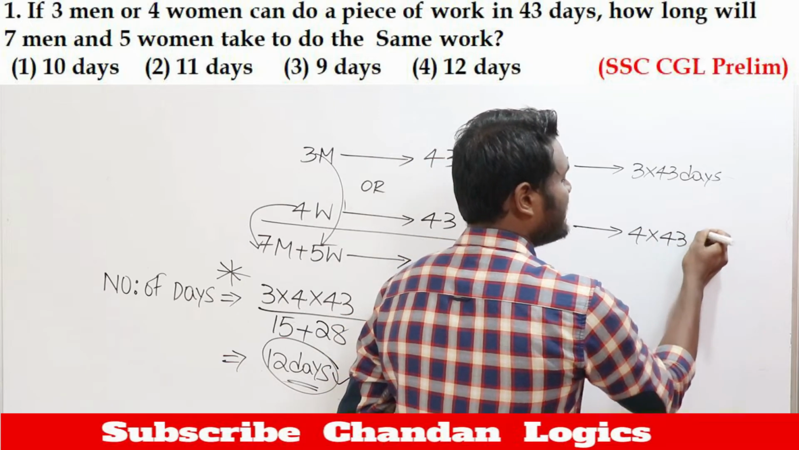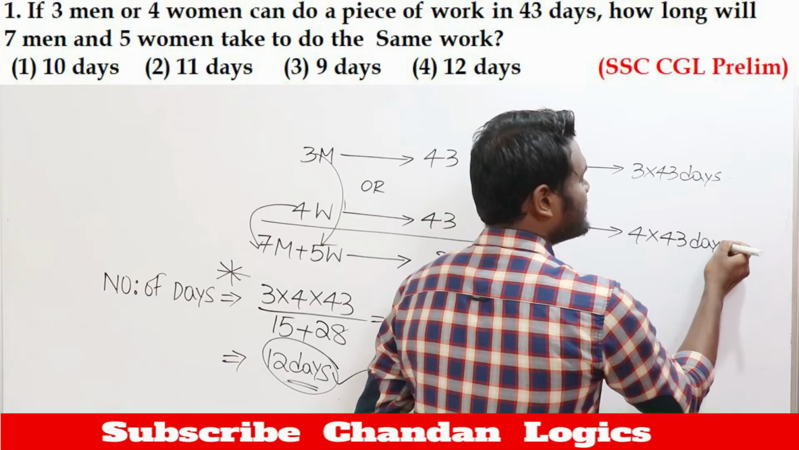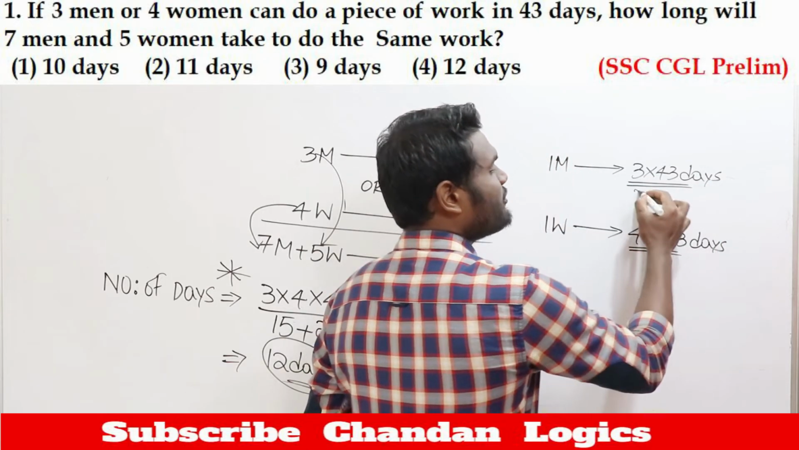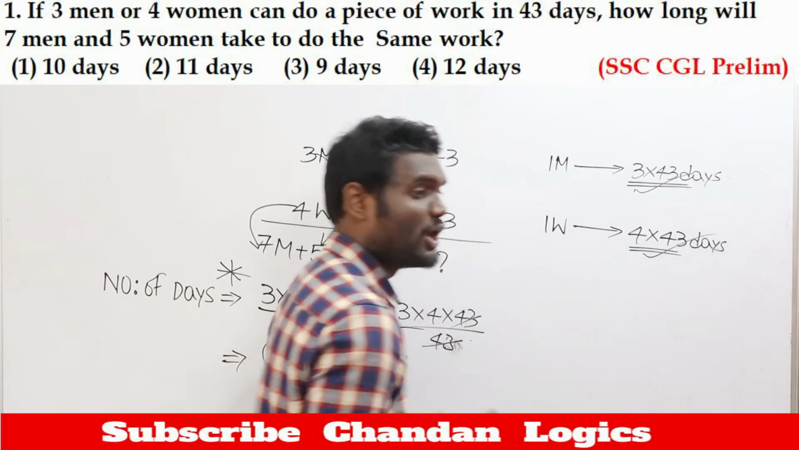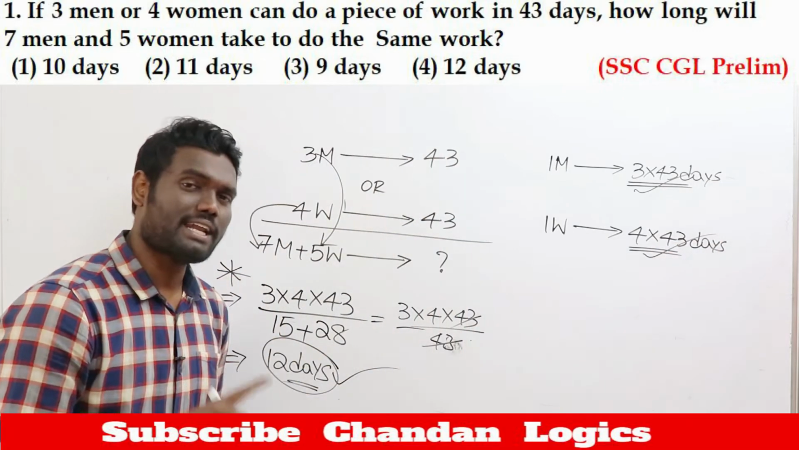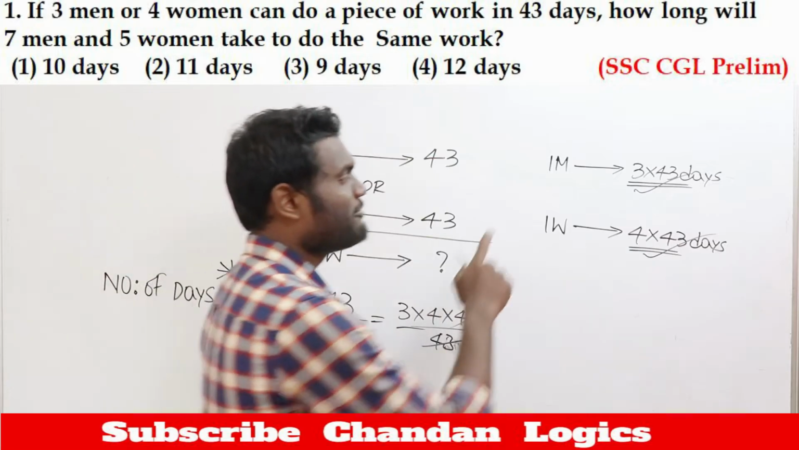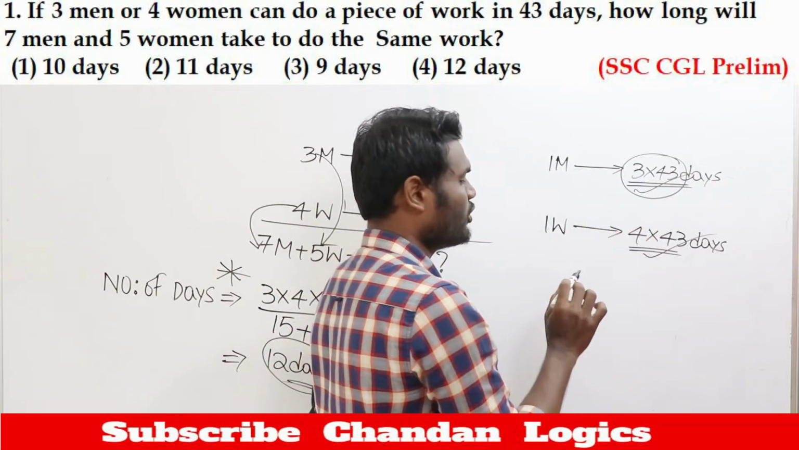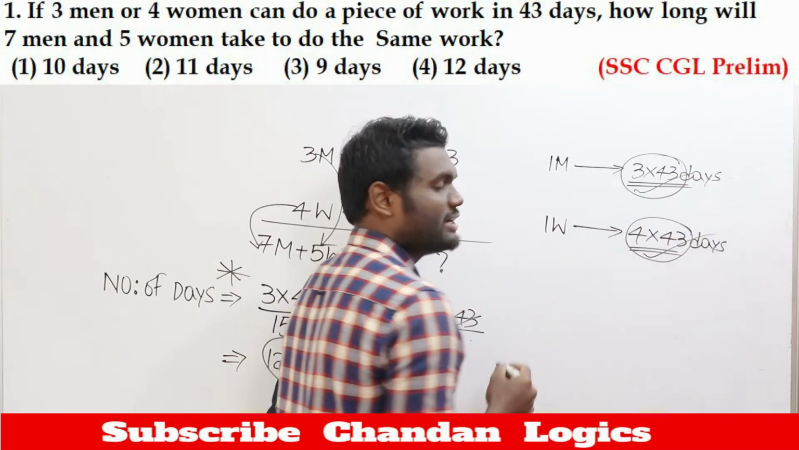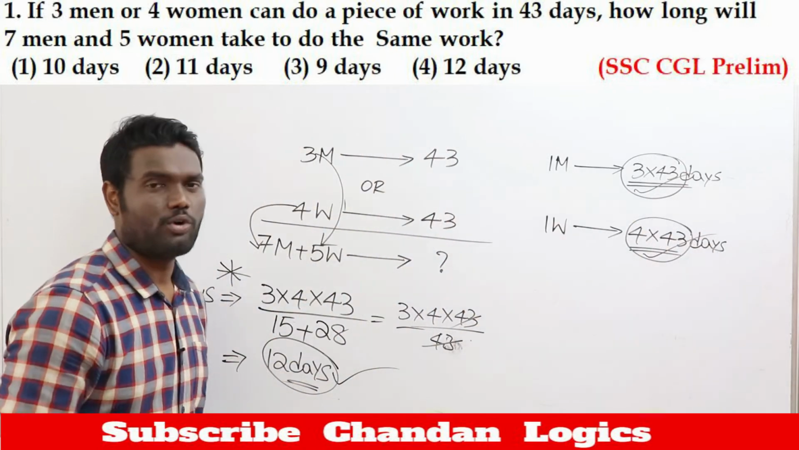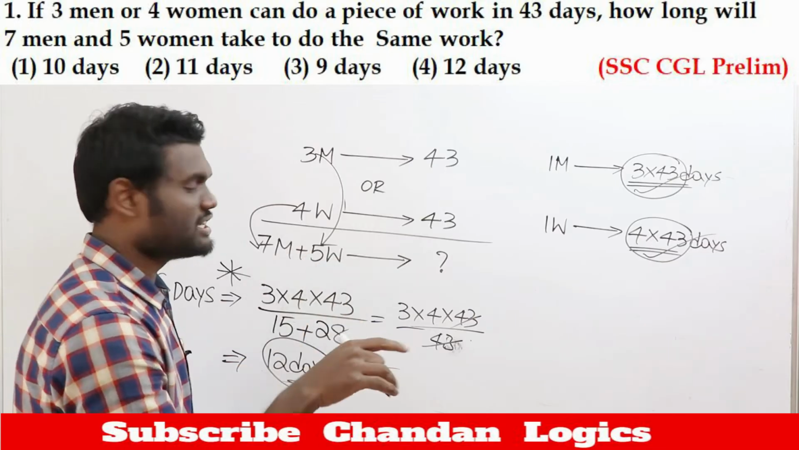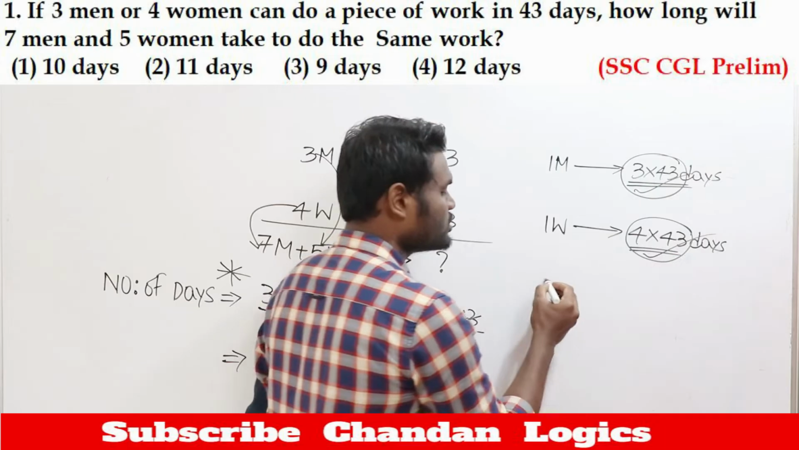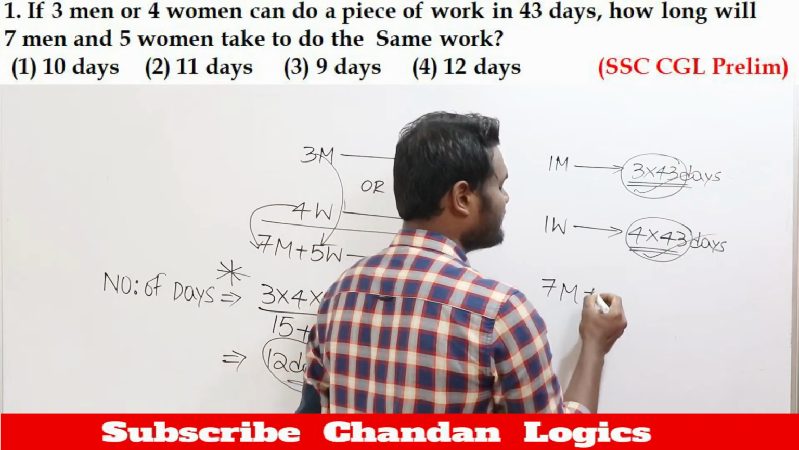Yes or no? Which means a man is going to take 3 into 43 days, a woman is going to take 4 into 43 days. Once you know the number of days, you can say the efficiency. Why? Because number of days and efficiency are reciprocal to each other. Yes or no? If a man is going to take 3 into 43 days, man's efficiency will be 1 by 3 into 43. A woman is going to take 4 into 43 days, woman's efficiency will be 1 by 4 into 43. Now, based on efficiency, the work should be done by 7 men and 5 women.